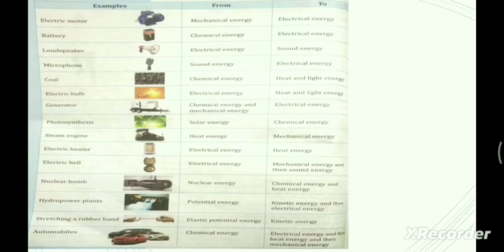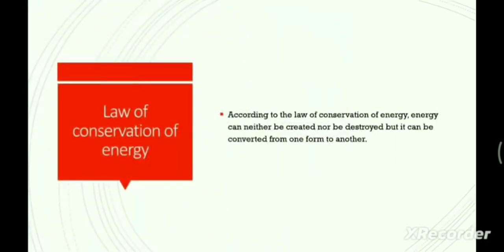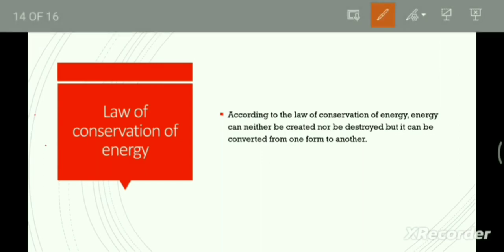Next, move on to the law of conservation of energy. What is the law of conservation of energy? According to the law, energy can neither be created nor destroyed, but it can be converted from one form to another. When there is a transformation of energy, the total amount of energy remains the same.